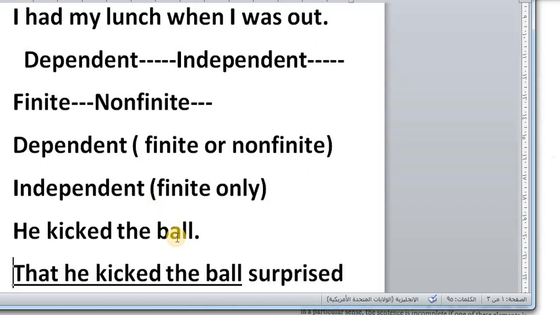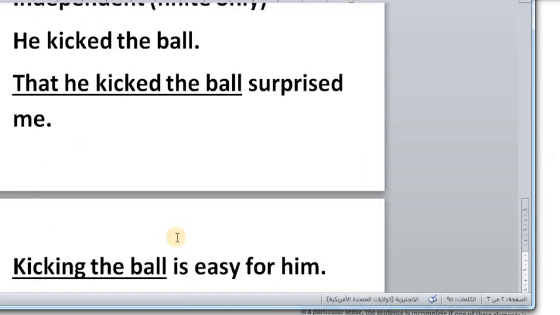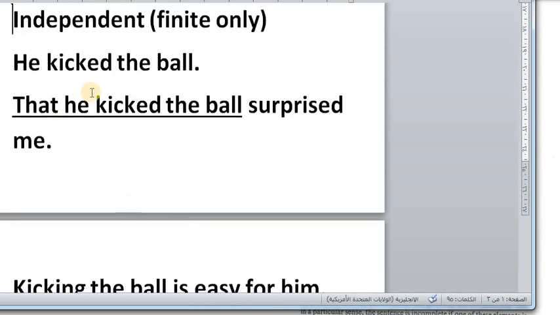Let's have a look at such examples. If you say, he kicked the ball, it's a clause, it's a sentence. It is finite, independent. But when you say that he kicked the ball surprised me, all of it is a sentence, part of which, the subject here, is a clause, that he kicked the ball. This is dependent, finite. Dependent because you cannot say that he kicked the ball and stop saying anything else. You should complete your sentence. And it is finite because it is in the past, kicked.